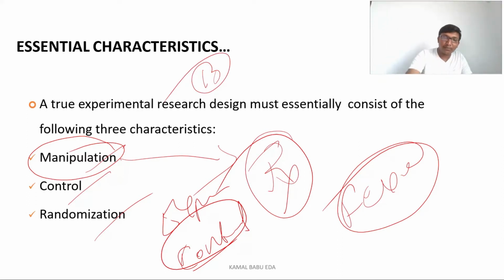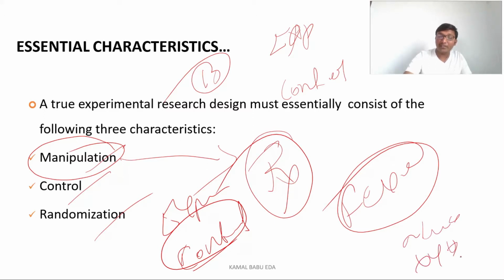You have two types of group, the experimental group and the control group. You want to place these 10 members in the experimental group as well as the control group, so you have to take 5. Through randomization, we'll write all the names of these persons, and we'll take the chitti.